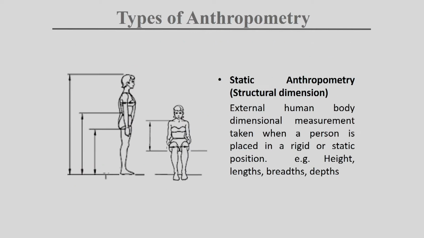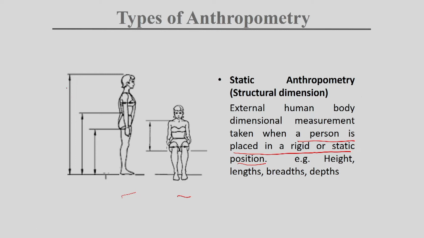Now, what is static anthropometry? Here we have two figures, one is erect and another is sitting. Mainly, external human body dimensional measurements taken when a person is placed in a rigid or static position, that is static anthropometry.